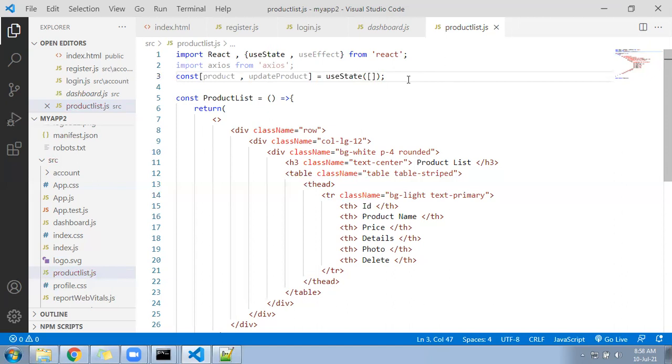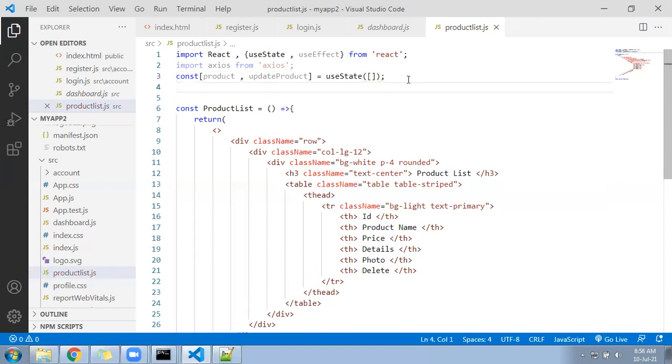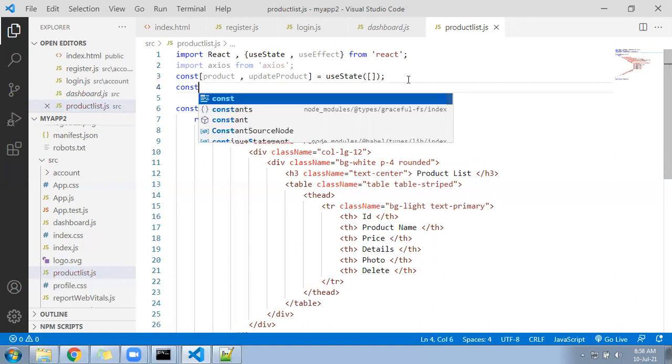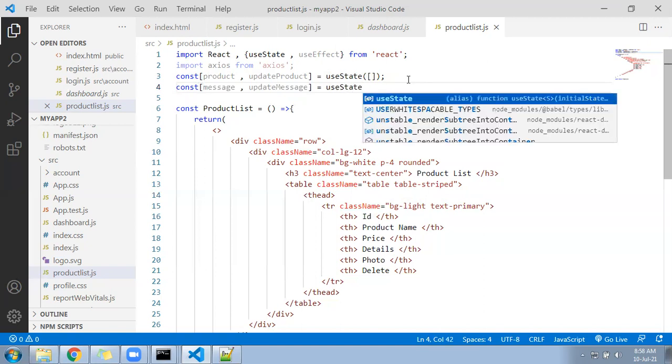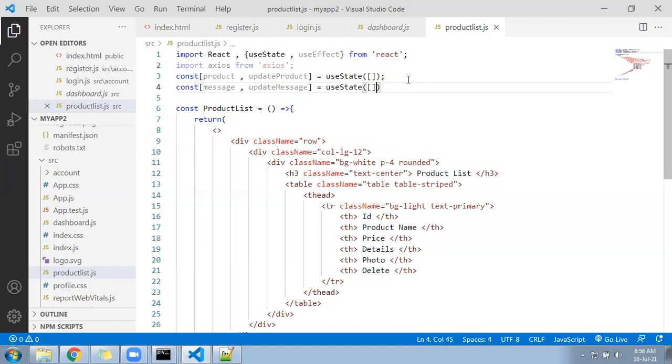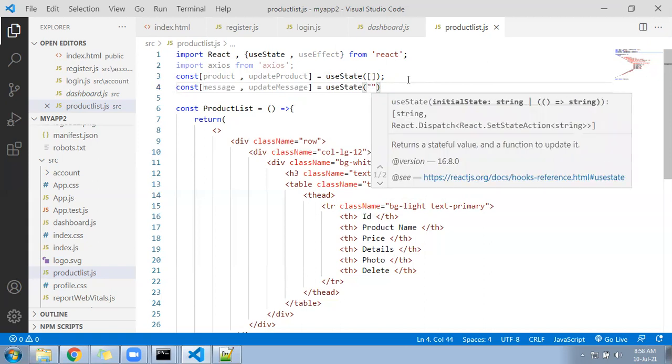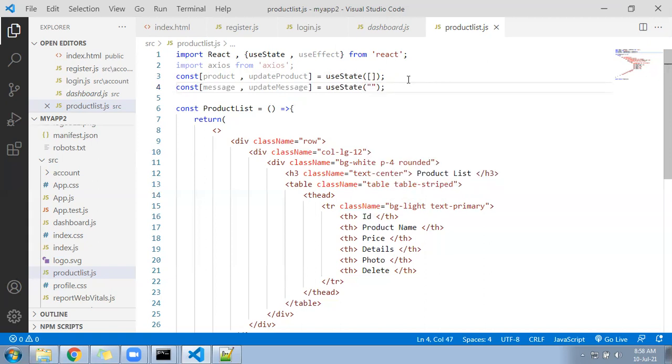Okay, now at the same time add here another constant, message and updateMessage. This we require going forward. useState, it should not be an array, it's just empty. updateProduct, updateMessage, product, and then message value.